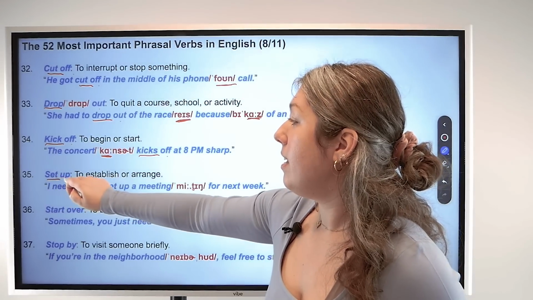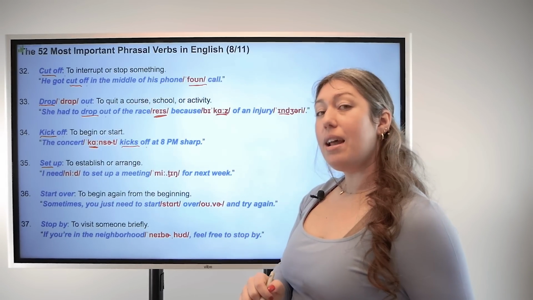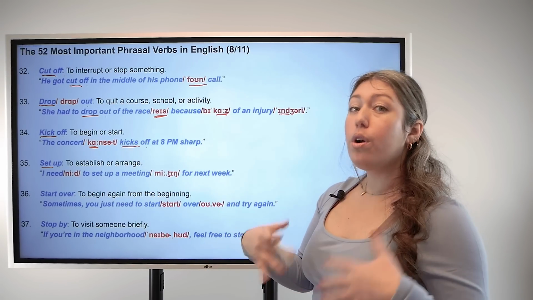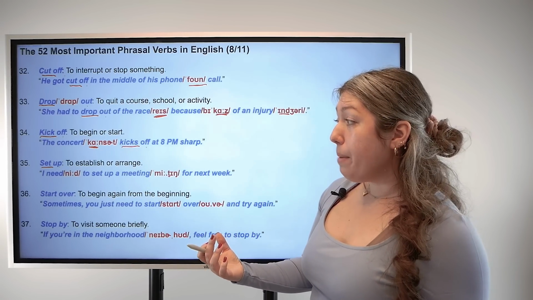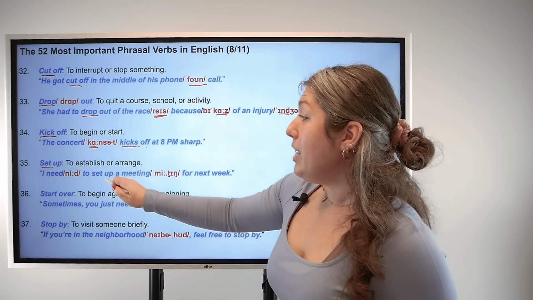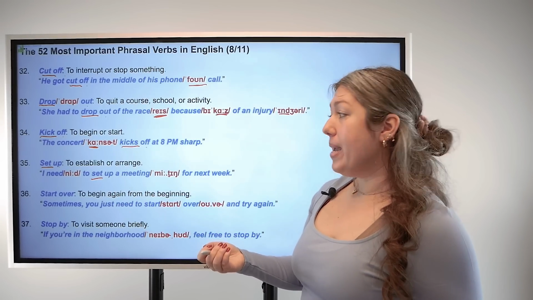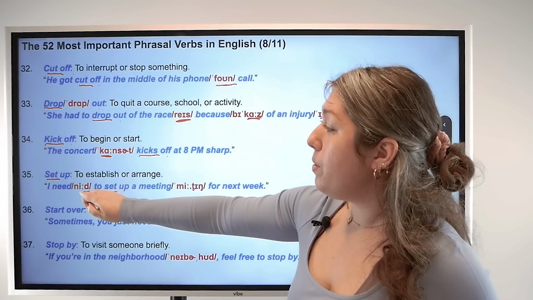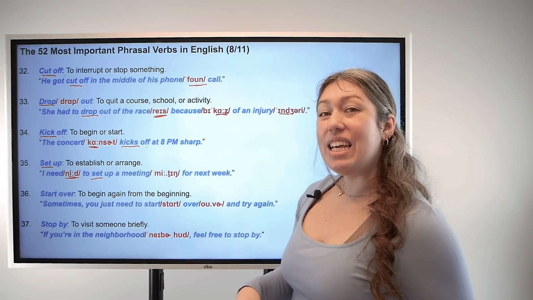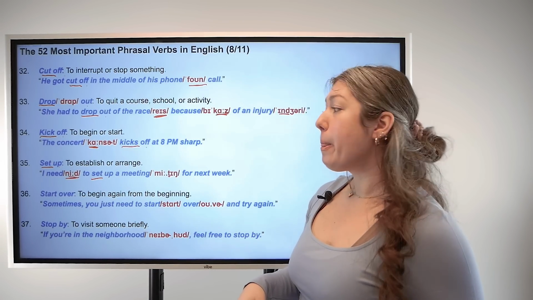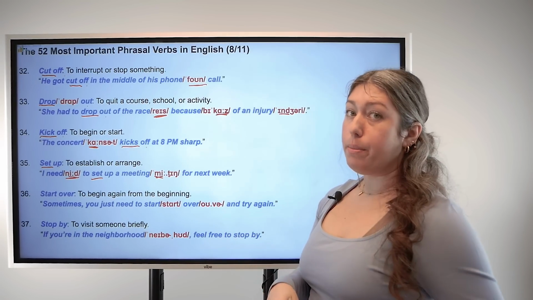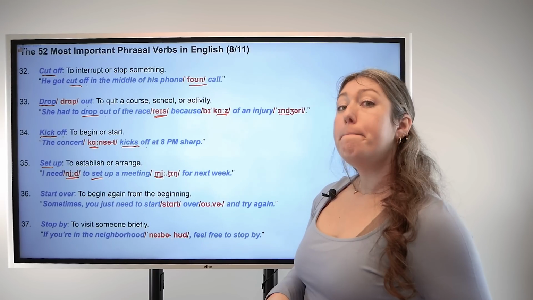35, set up. Base verb set, particle up. This means to establish something or to arrange something. For example, I need to set up a meeting for next week. And let's pay attention to the long vowel sound need, need. And meeting has emphasis on the first syllable, meeting, meeting.